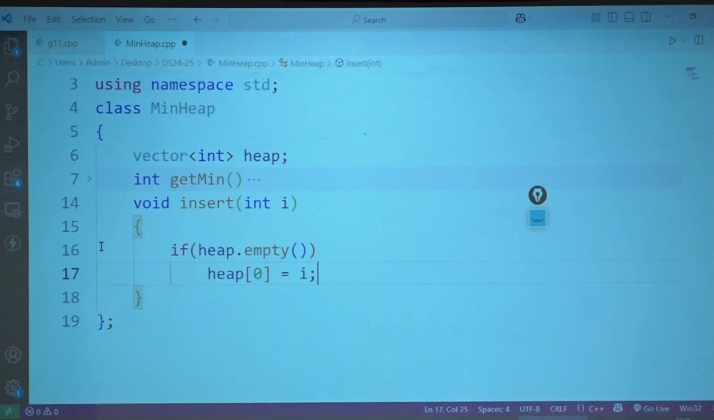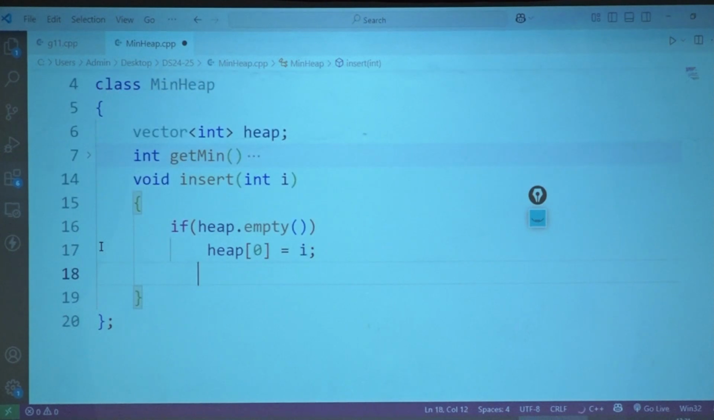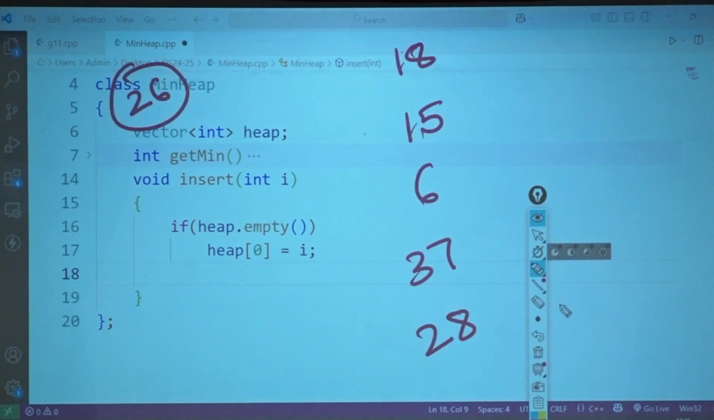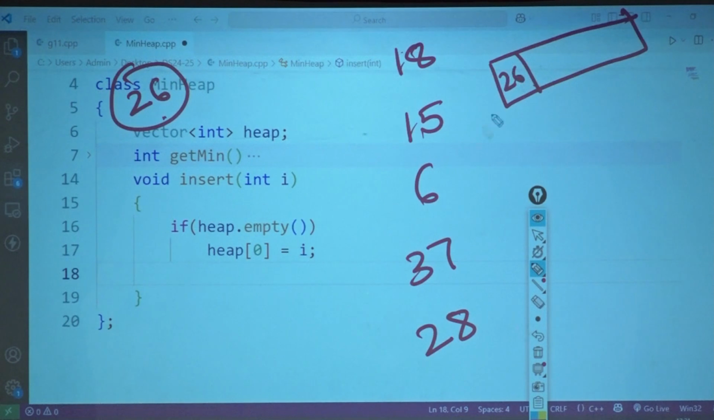Suppose at this particular point I have an element. First 26 comes. Right now my heap is empty. So what am I going to do? I am going to put 26 as it is over here, because my heap was empty. 26 came, I put it directly on my first node. That is how I established my root at index 0 of an array.